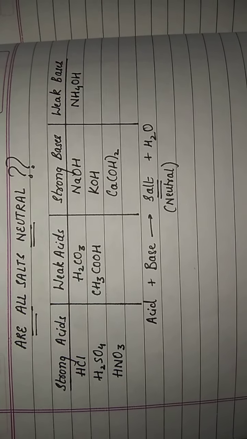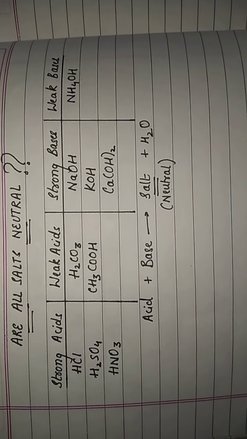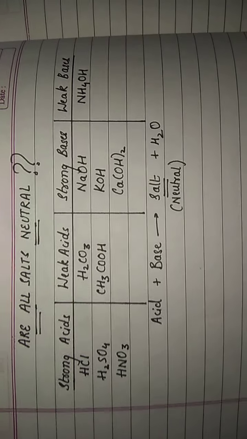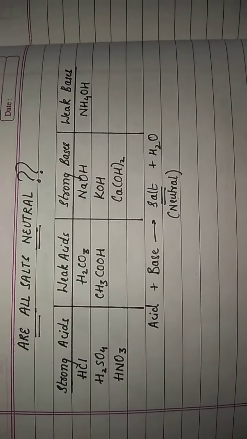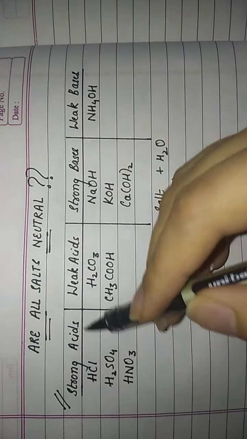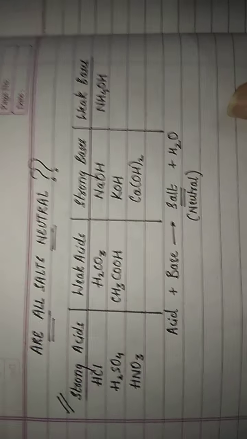All salts, they are not neutral. Some salts are acidic in nature, and some salts are basic in nature. Let us see how. But before starting this topic, let us have a look at some of the strong acids, strong bases, weak acids and weak bases.